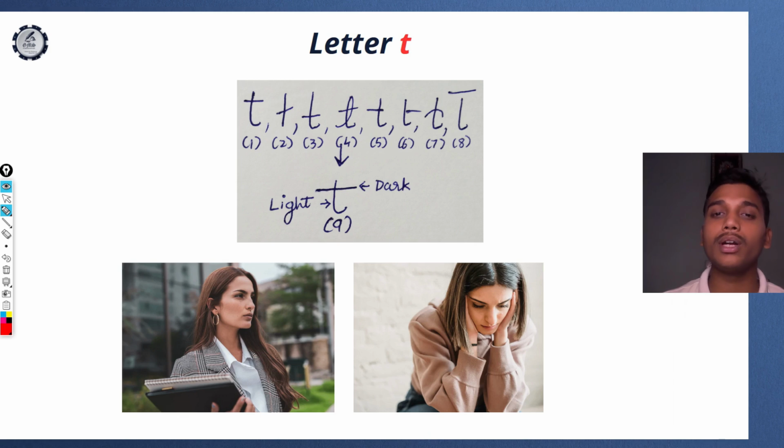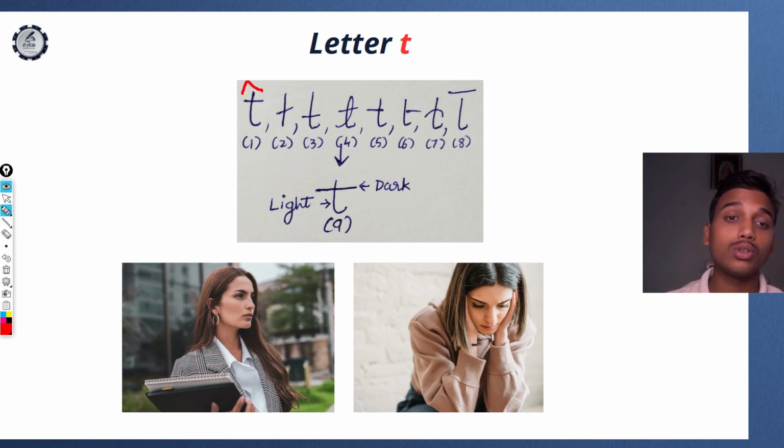Now letter T has two parts. One is the stem and the second is the bar. The rule is very simple. The higher the bar, the bigger a writer dreams. If the bar is lower, then these are the writers who don't dream that big. So they don't have confidence in themselves, or due to some reason they don't dream that big, and they don't push themselves to achieve big things. Okay, now let's get started.